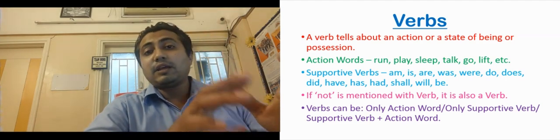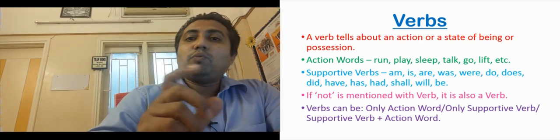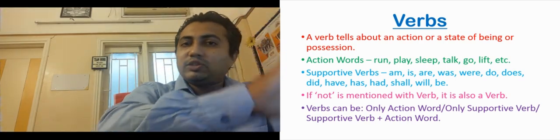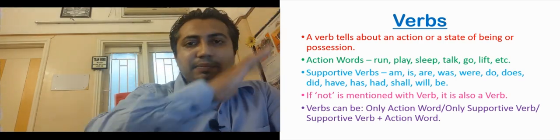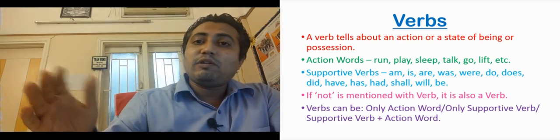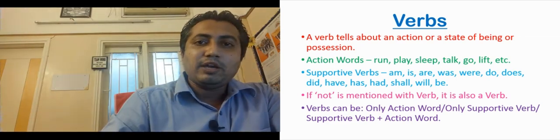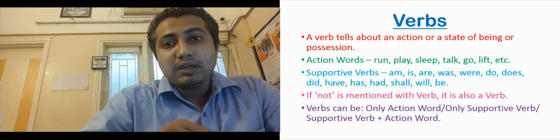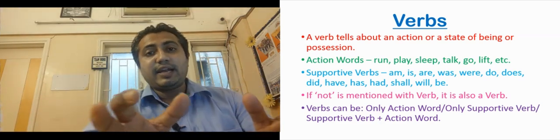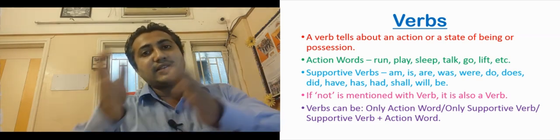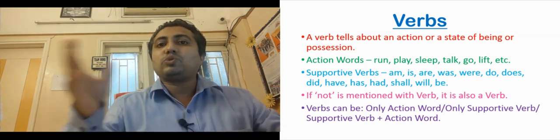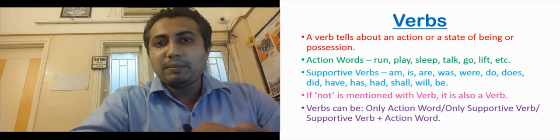Then in some sentences you will find that the verb is only an action word. There is no other word, only an action word, so that becomes the verb. In some sentences there is no action word, only an auxiliary verb or supportive verb, so that becomes the verb. In some sentences there is an auxiliary verb as well as an action word. Both are there, so they both become the verb.